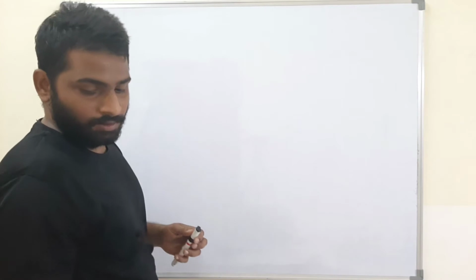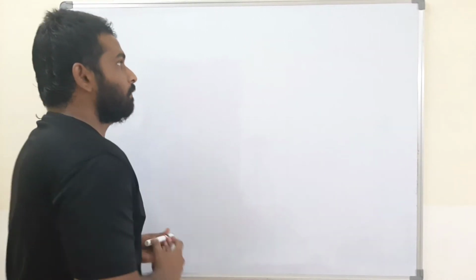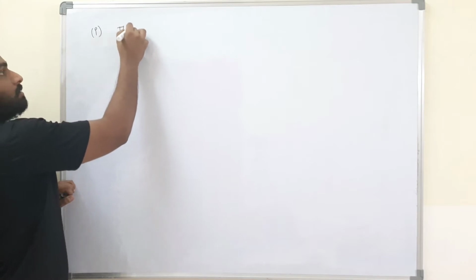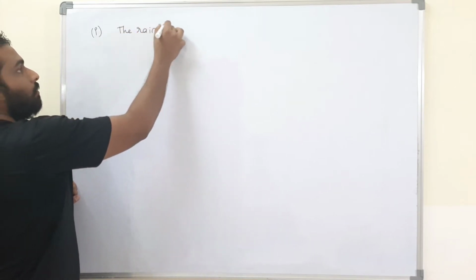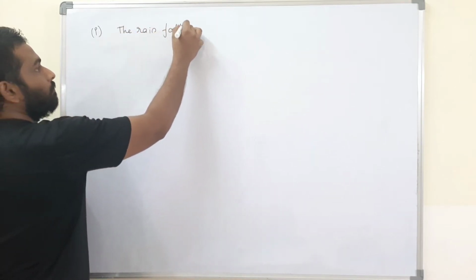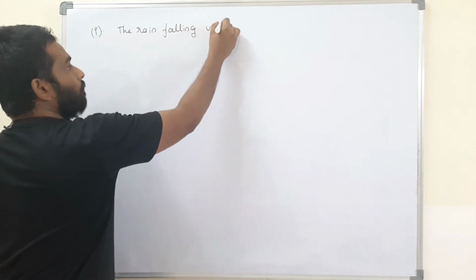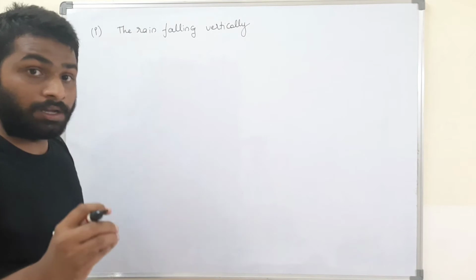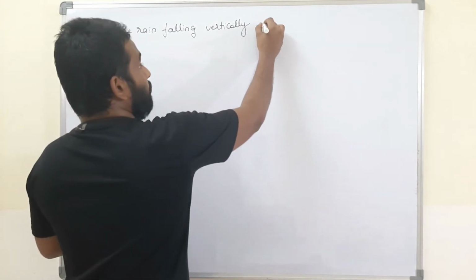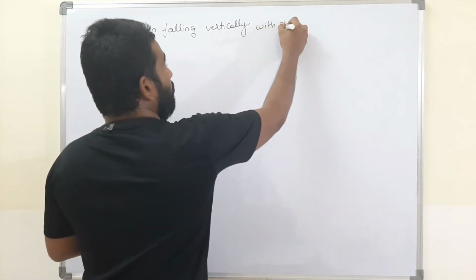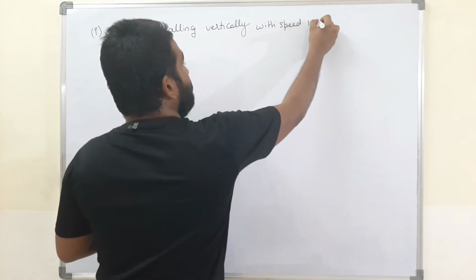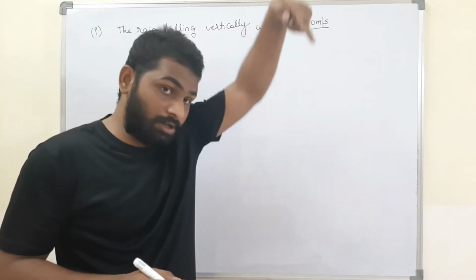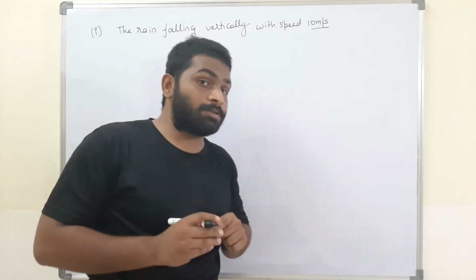Okay now. See here. First problem. The rain is falling vertically downwards with a speed of 10 meters per second.